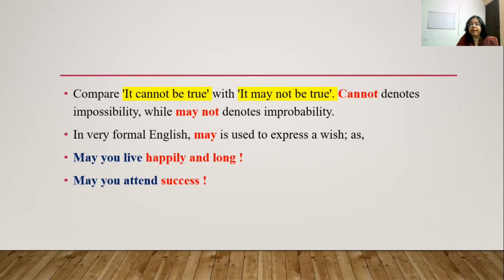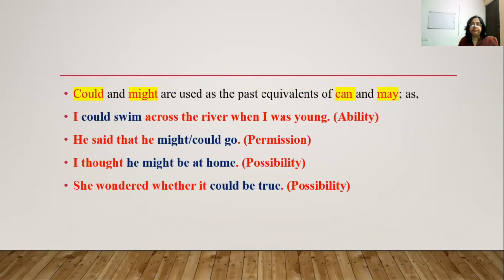In verbal formal English, may is used to express a wish, as in "May you live happily and long." So when we wish for somebody else's happiness, we say, "May God bless you, may you live happily and long, may you attain success, may you keep healthy." In all these sentences, we put may.